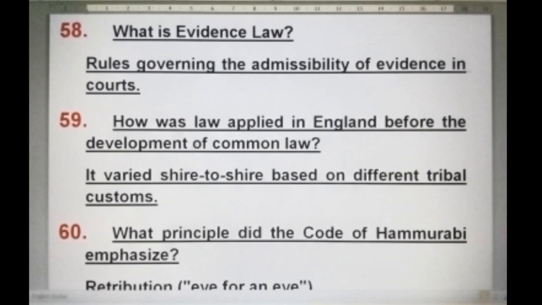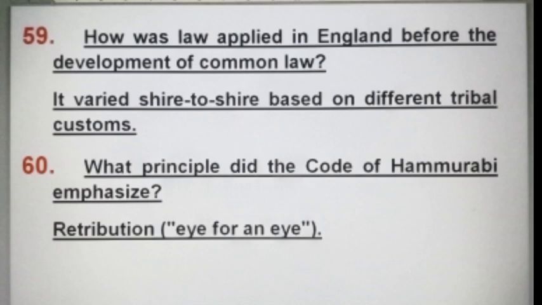What is evidence law? Evidence law means rules governing the admissibility of evidence in courts. How was law applied in England before the development of common law? It varied shire to shire based on different tribal customs. What principle did the Code of Hammurabi emphasize? It emphasizes retribution. That means an eye for an eye.